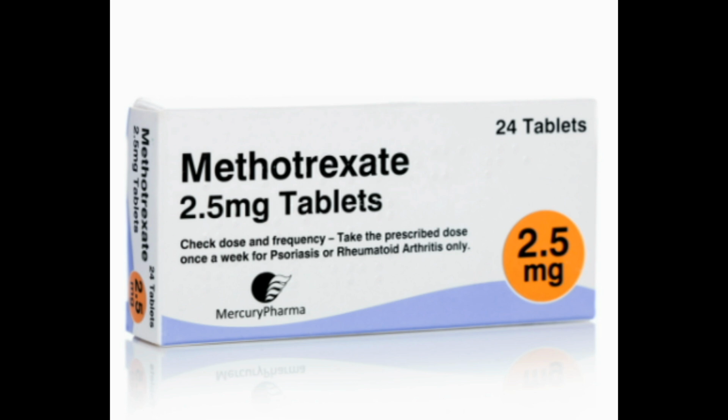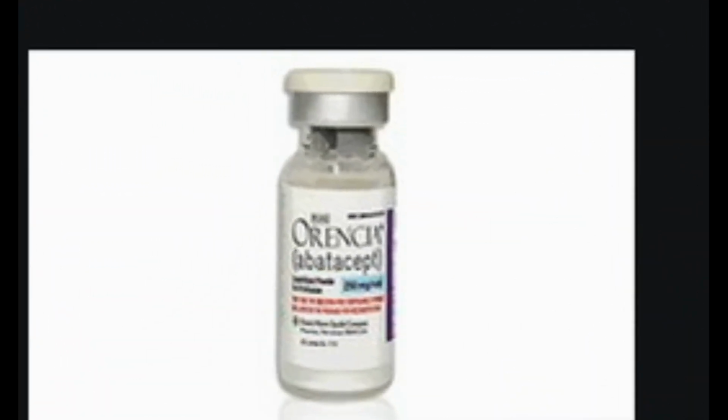1. Abatacept, Orencia. This medication works by blocking T cells. You get it in a shot every week or by IV once a month. The most common side effects include headache, a cold, a sore throat, and nausea. Before you start taking it, your doctor should test you for infections such as tuberculosis and hepatitis. They should check you for infections while you're taking it, too.